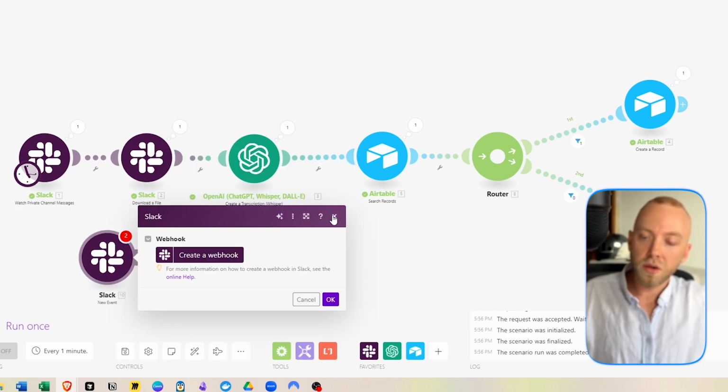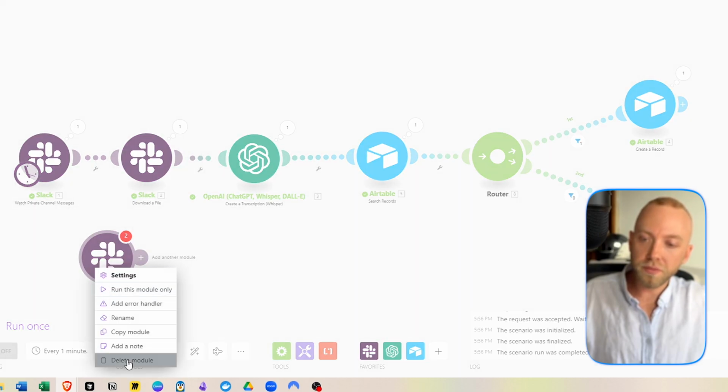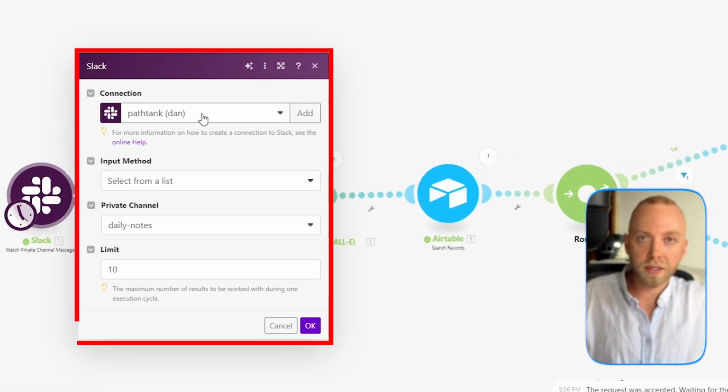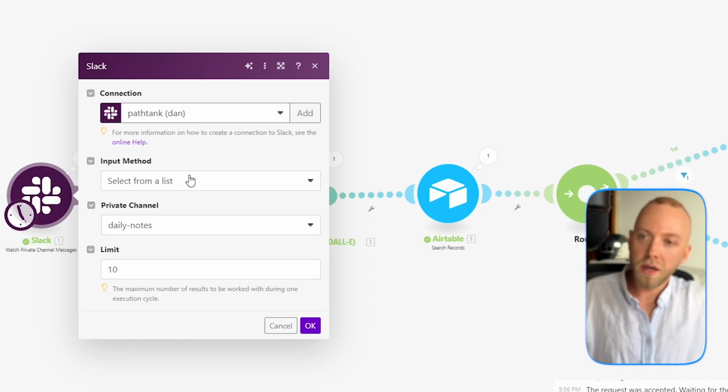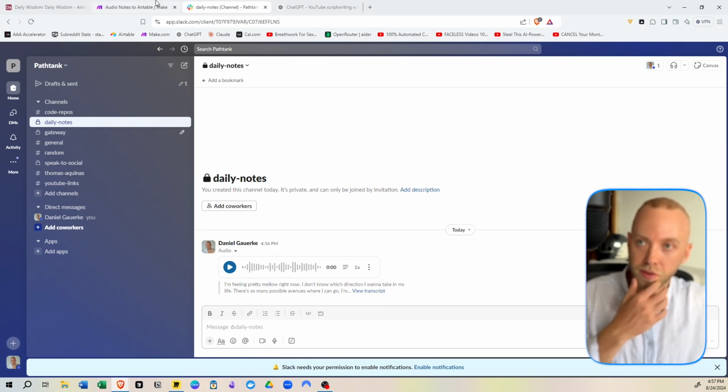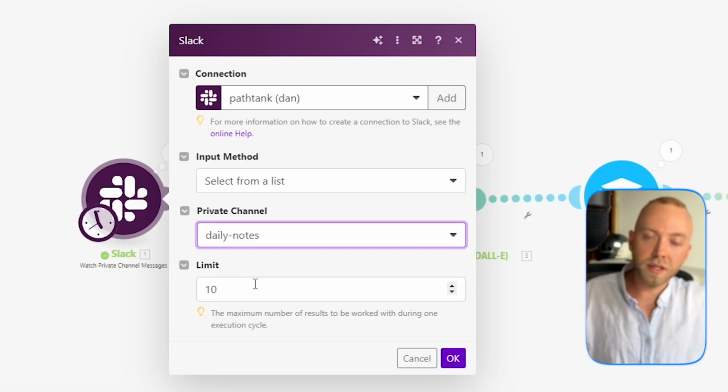This is what's going to do what we want, right? Then you connect. You're basically just going to log in, and then right here, private channel. That's where we want to put the Slack channel. Right here is daily notes that we just created and spoke into. Okay, perfect. You can leave the limit as 10.